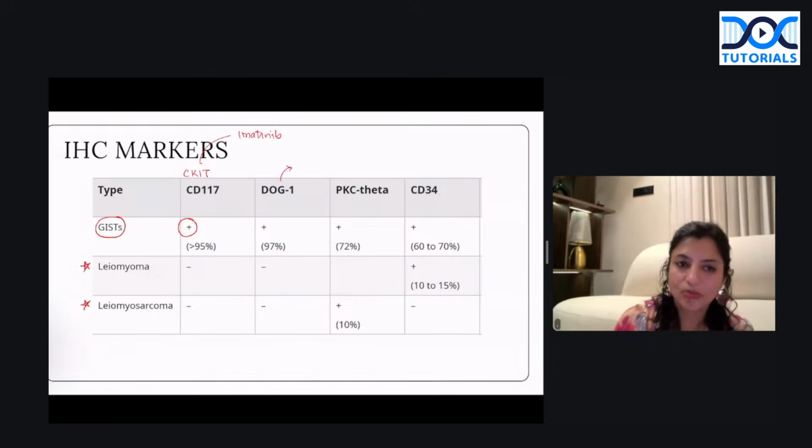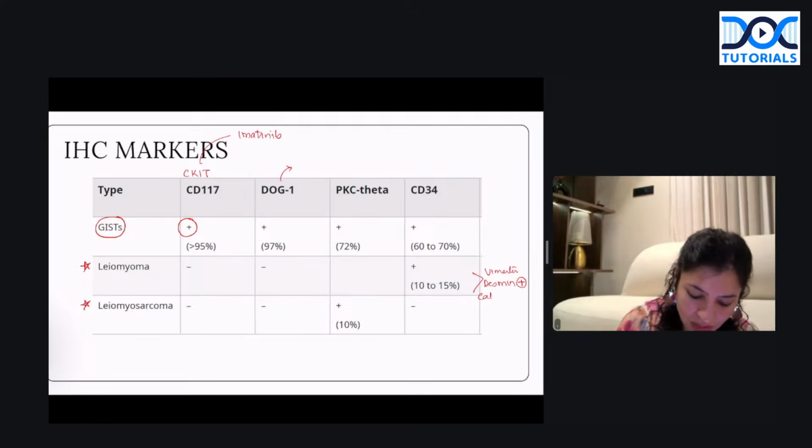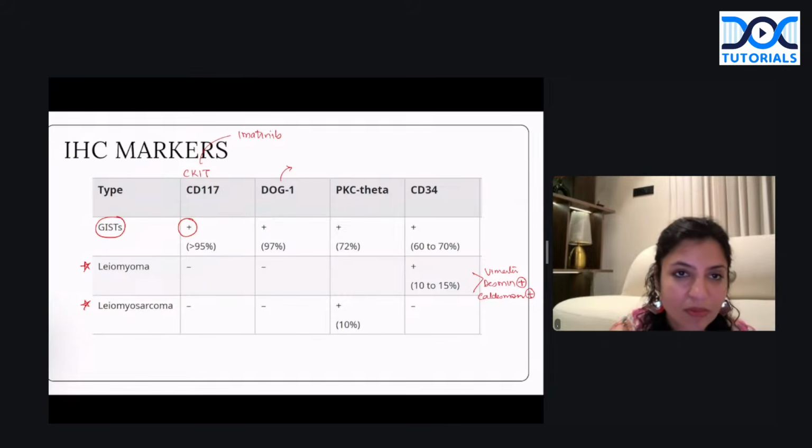Remember, Vimentin is a mesenchymal marker, so it's positive in both GIST and leiomyomas. Okay, so it's not specific. Then here we have Desmin. Although we say Desmin is positive in skeletal muscle, it is positive in leiomyoma and leiomyosarcomas also, and especially in leiomyosarcomas. Apart from that, Caldesmon is a new marker which is positive in these smooth muscle tumors. Okay, so these are the IHC markers for the smooth muscle tumors which you have to remember, and they are different from GIST.